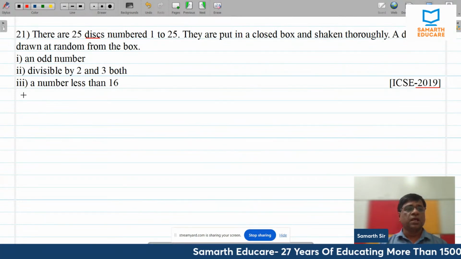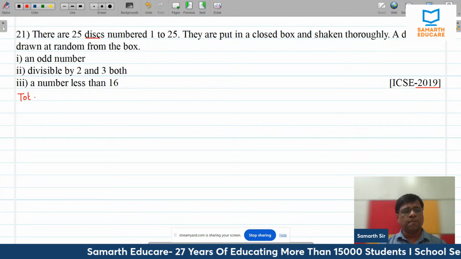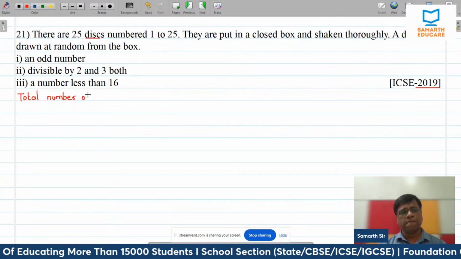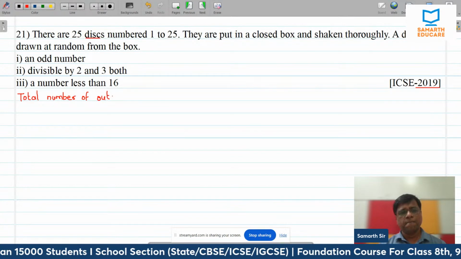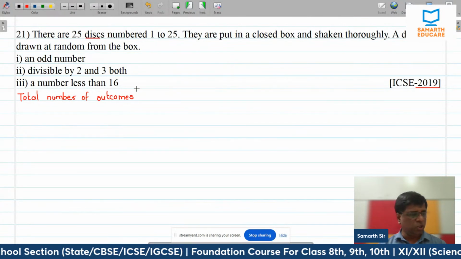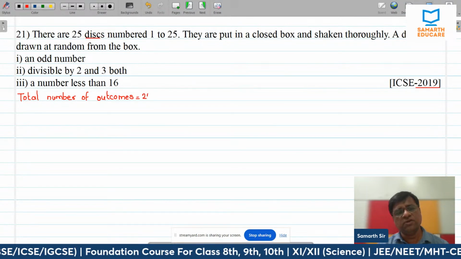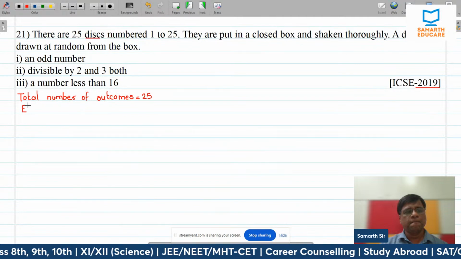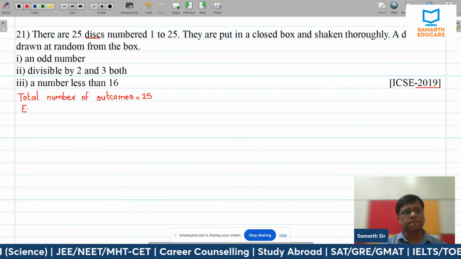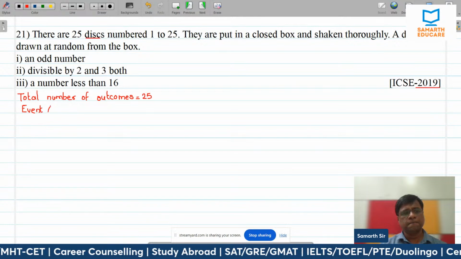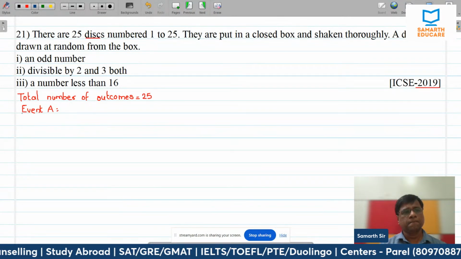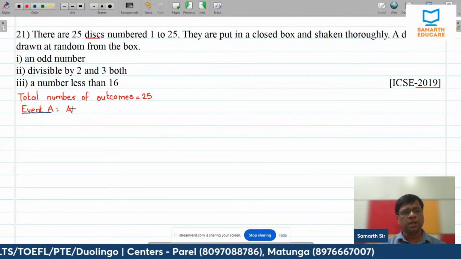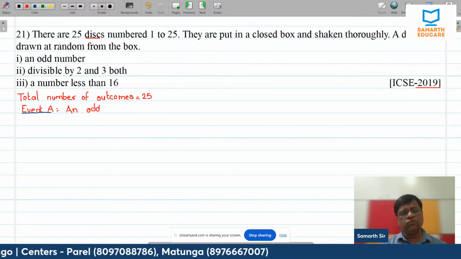Okay. Now, total number of outcomes. Because there are 25 discs, that means there are 25 cards. Okay. Now, event A, an odd number. You have to be again careful about counting the cards.